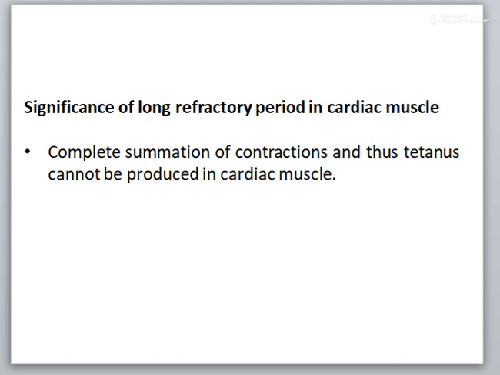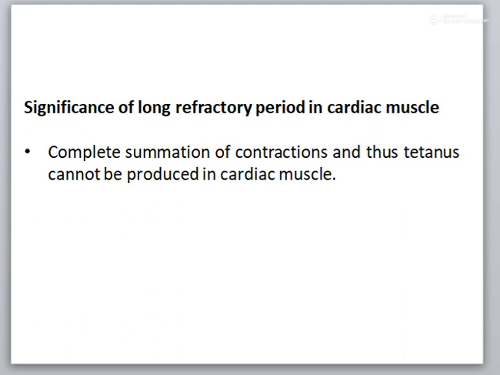What is the significance of the long refractory period in the cardiac muscle? The cardiac muscle fiber is refractory to any stimulus during the contraction phase, that is the systole. Therefore, complete summation of contraction, thus tetanus, cannot be produced in the cardiac muscle.